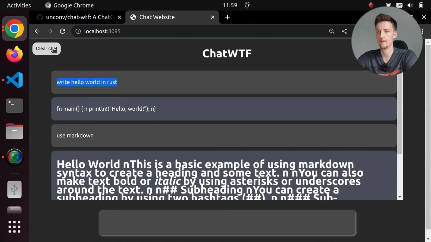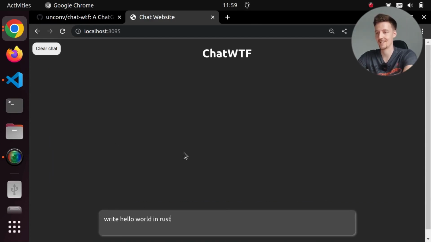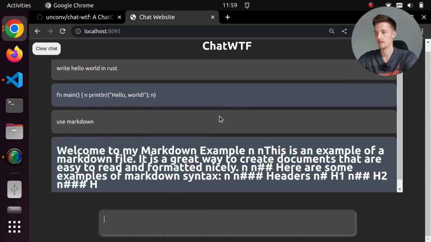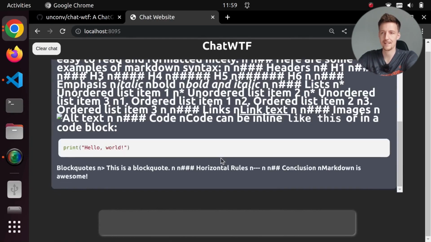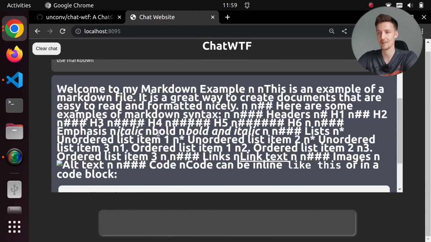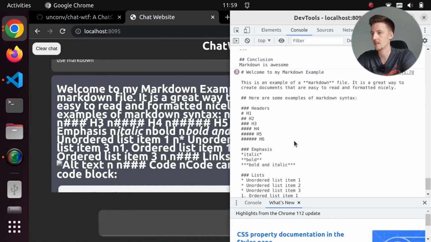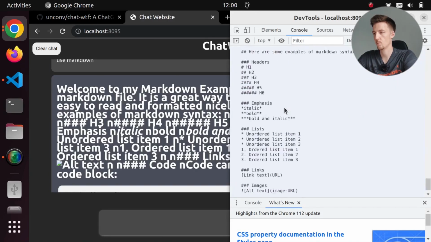So let's see if I can replicate this. If I say write hello world in Rust, use Markdown. Okay, so now it created this very weird looking response. Let's see what is in the console. It created the response perfectly. This is what it should look like. But for some reason, the header was never stopped. That is weird.